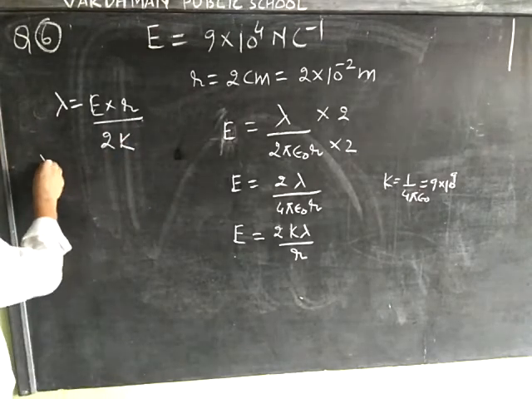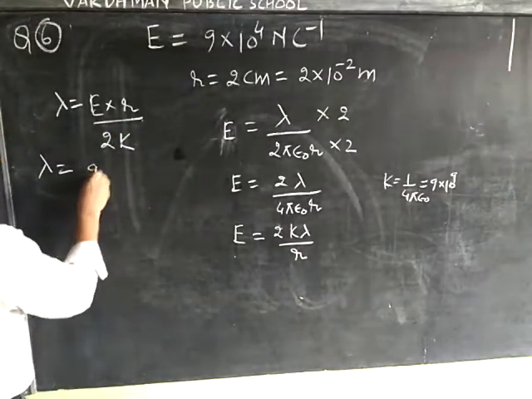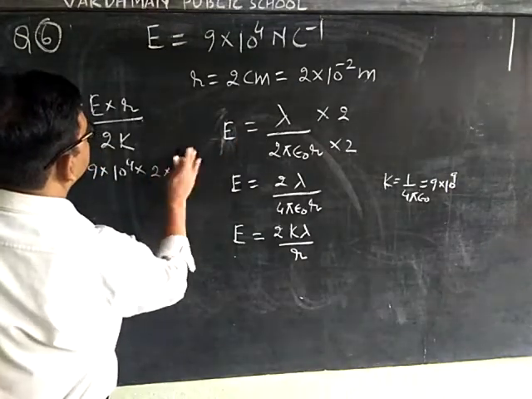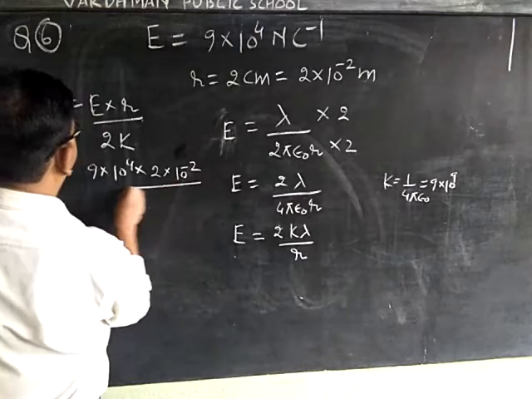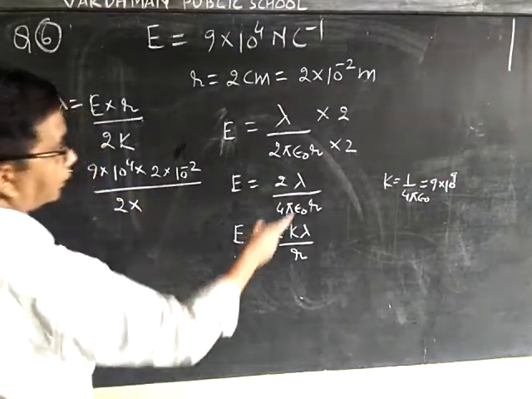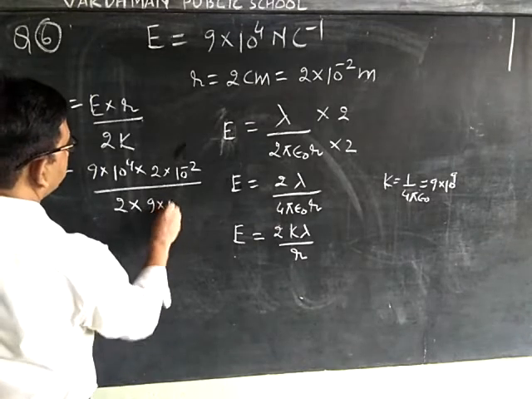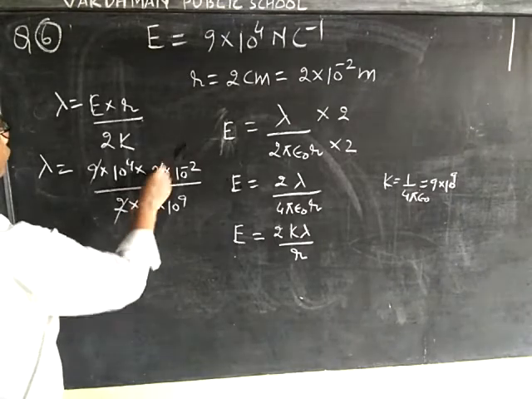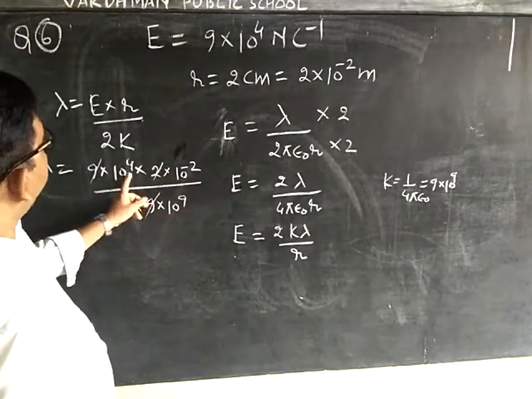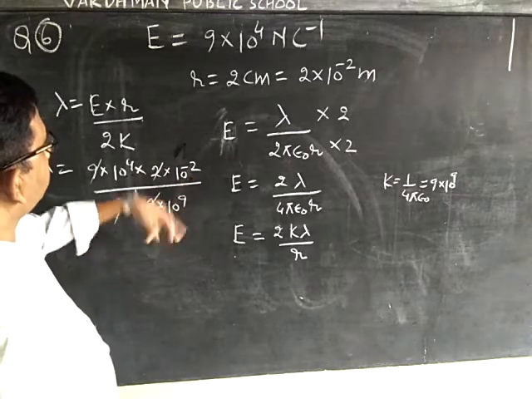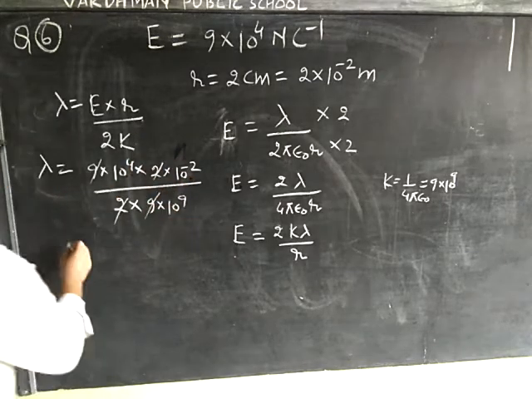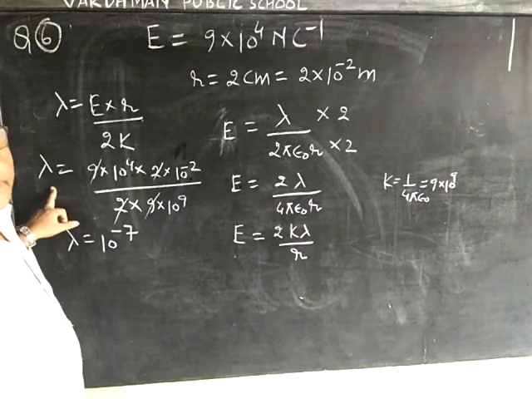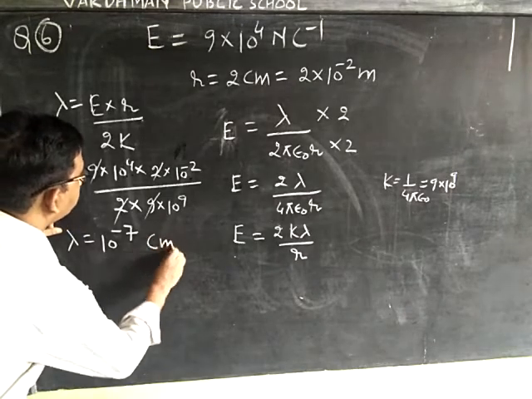Substituting the values: 9 into 10 power 4 and distance 2 into 10 power minus 2 upon 2 into 9 into 10 power 9. We cancel 9, we cancel 2, here it becomes 10 power 2, and when it transfers to the denominator it becomes 10 power minus 7. The unit of linear charge density is coulomb per meter.